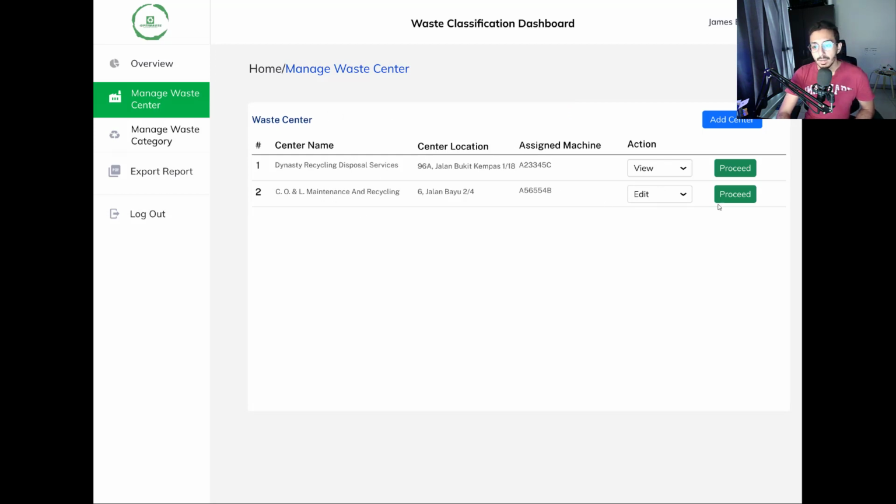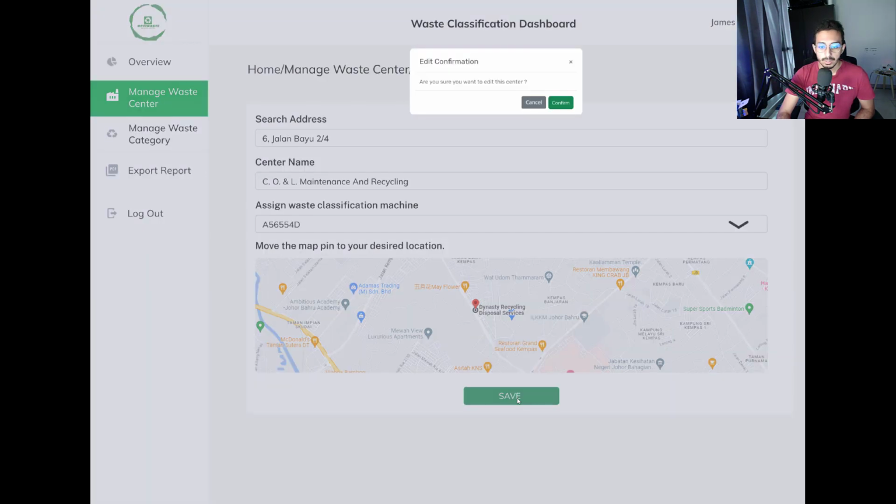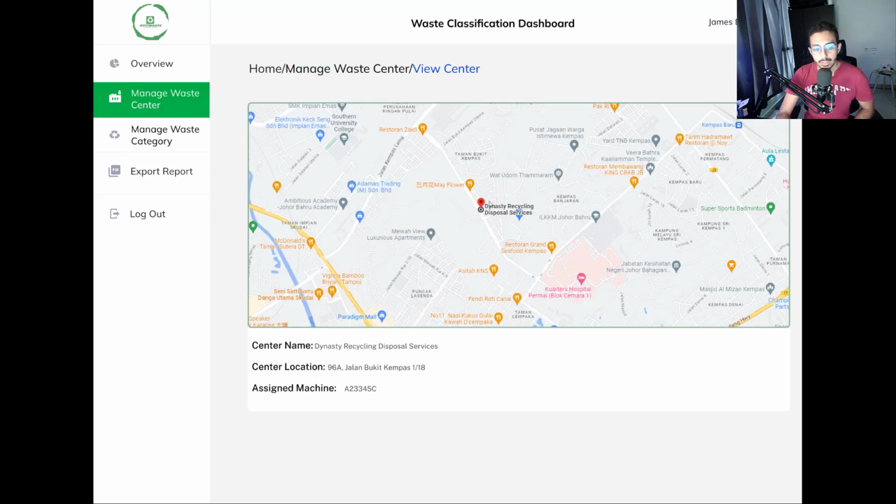And then next, I want to edit a waste center, so I will choose waste center number 2, and I will change the assigned classification machine to a different machine, and I'll click save, and it will ask me to confirm the save, and as we see, it has been saved. Same for the view action, where we just click on proceed on view, and it will show me the center name, center location in text, and the assigned machine.